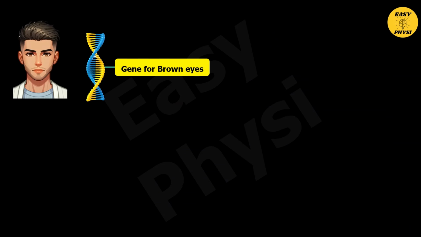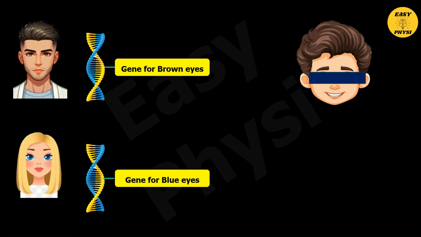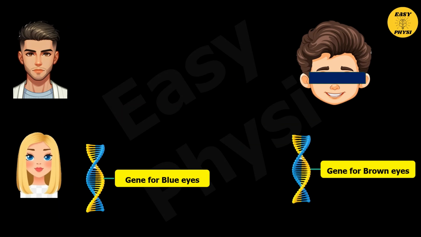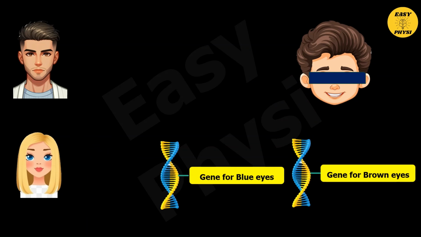The father's DNA has genes for different traits like eye color, type of earlobes, etc. In the same way, the mother's DNA has genes for traits like eye color, type of earlobe, etc. That means the offspring gets two genes for each trait, one from the father and one from the mother. For example, the father's eyes are brown and the mother's eyes are blue. The baby will get both brown and blue color genes. That means for one trait, the eye color of the baby, there will be two genes.